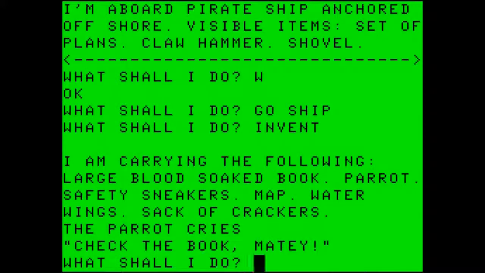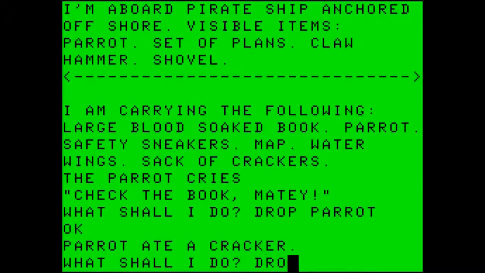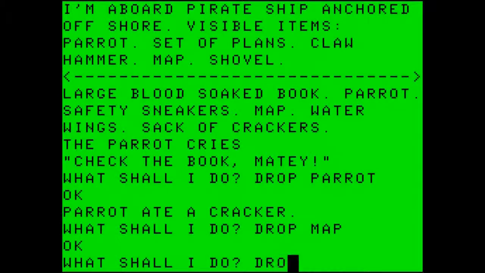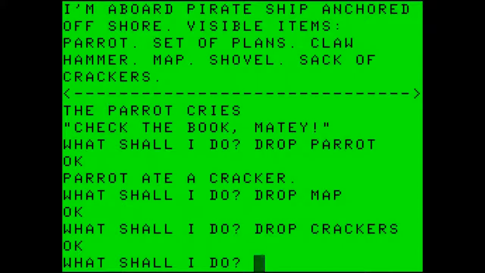We're carrying the book, parrot, safety sneakers, map, water wing, sack of crackers. So let's drop the parrot, drop the map, drop the crackers, and then go back to shore again.